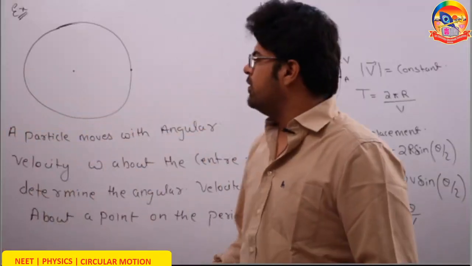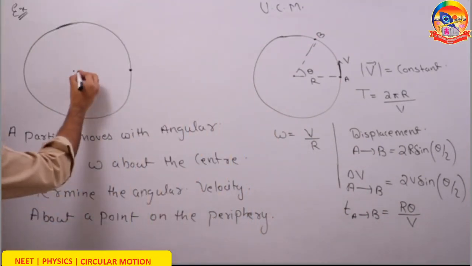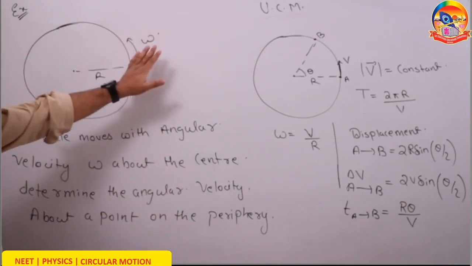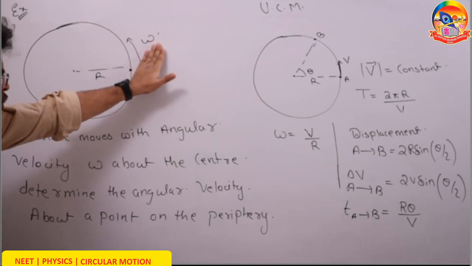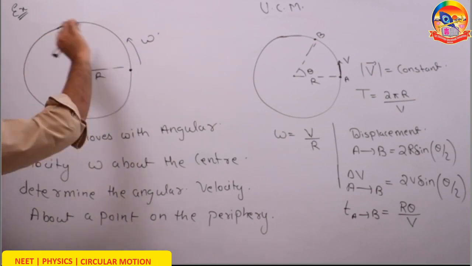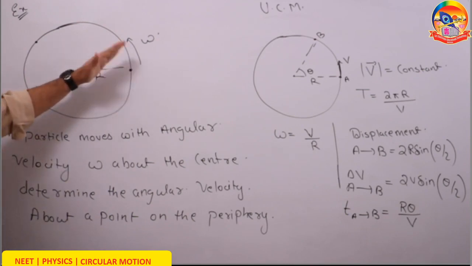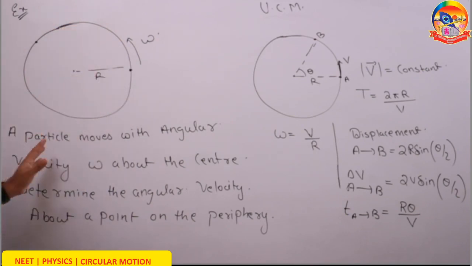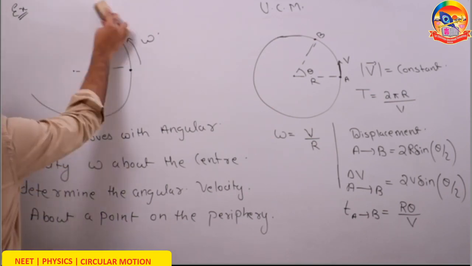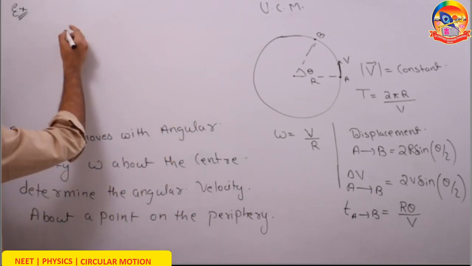So next example: a particle moves in a circle of radius r with constant angular velocity omega. When I say this angular velocity omega, it is the angular velocity about the center. The question is, what will be the angular velocity of this particle about any point on the periphery? To answer this question, we are going to use a property that we have learned in earlier classes, maybe 9th or 10th.